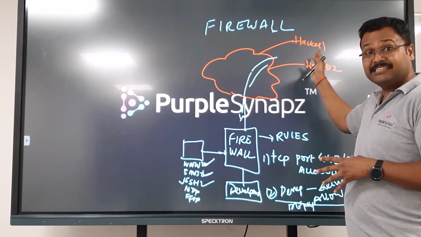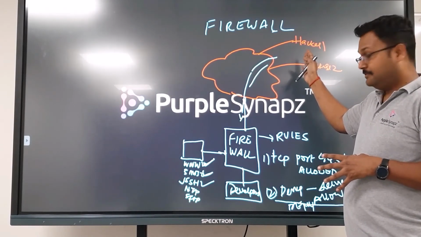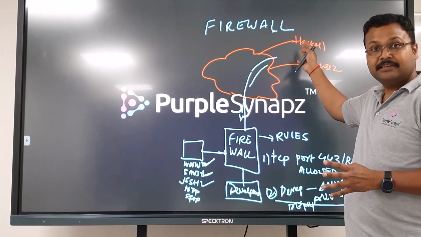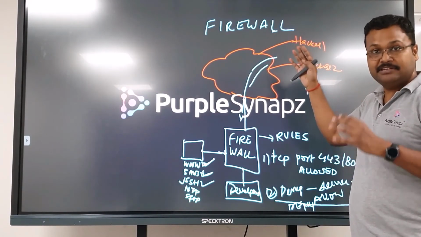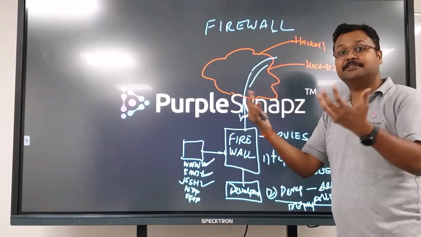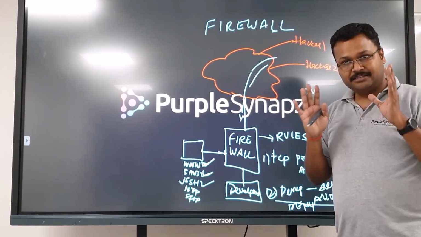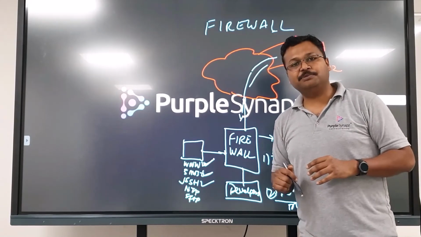And from the red skills perspective, if I don't allow you the ports, obviously you cannot access it sitting somewhere else. At a very, very high level, it's just not possible. You have to look for other methods in order to come inside the infrastructure. Is it clear? So this is the primary objective of a firewall.